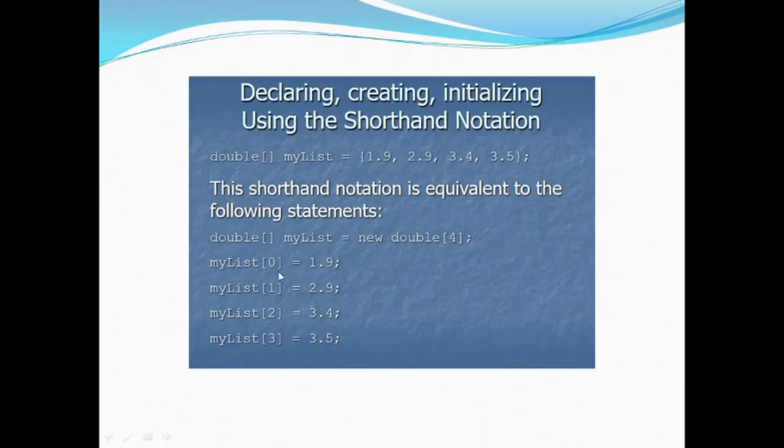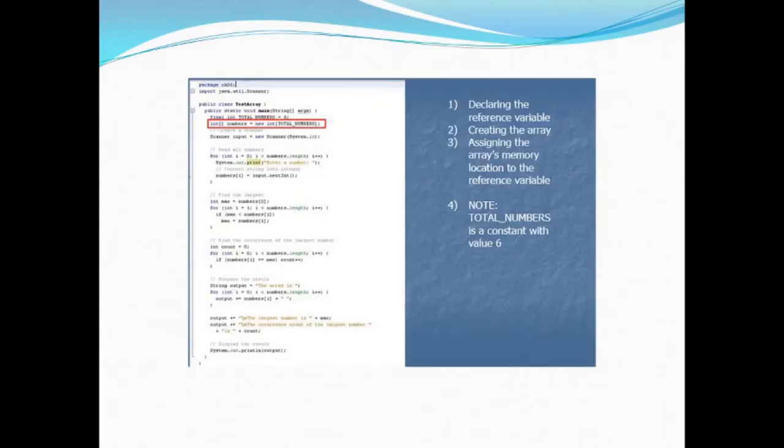Then myList[0] is assigned 1.9, myList[1] is assigned 2.9, myList[2] is assigned 3.4, and myList[3] is assigned 3.5. So we have shortened our code and written all these statements into a single statement, that is double myList = {1.9, 2.9, 3.4, and so on}.